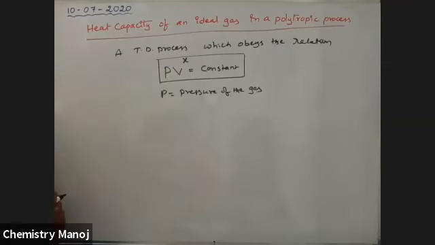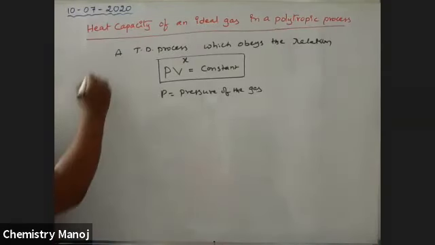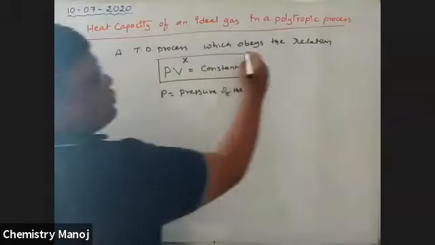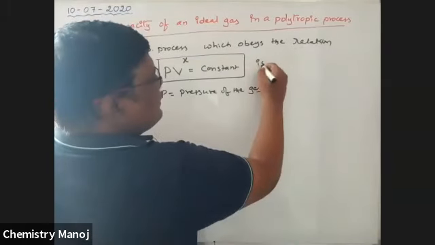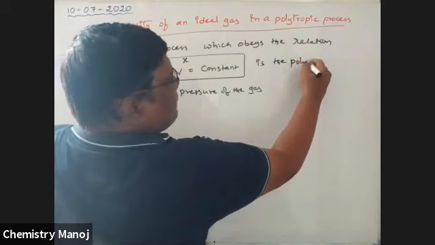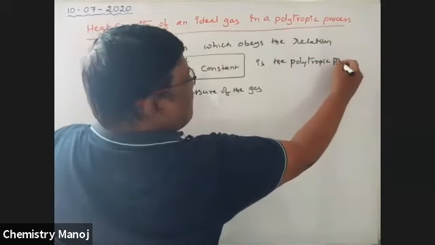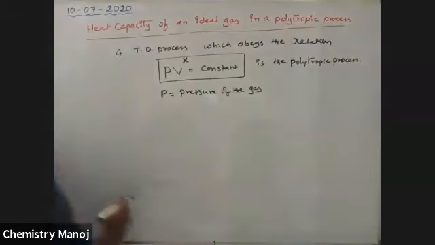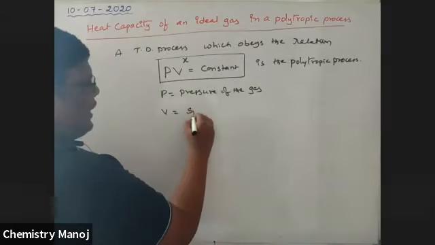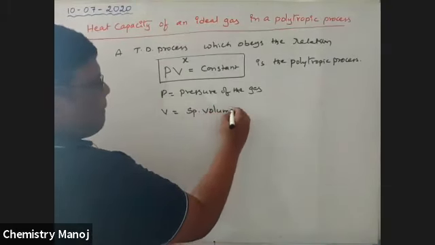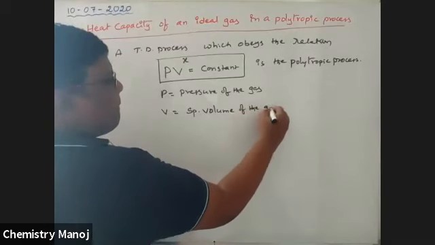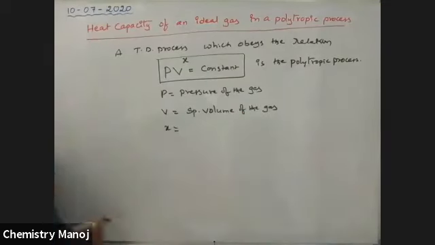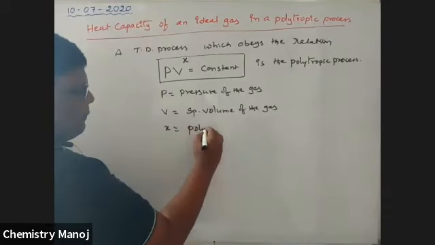P is the pressure of the gas. A thermodynamic process which obeys this relation is the polytropic process. Here P is the pressure of the gas, V is the molar volume of the gas, that is specific volume of the gas. X is the polytropic index.